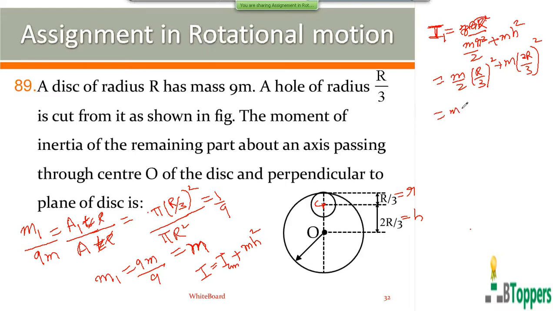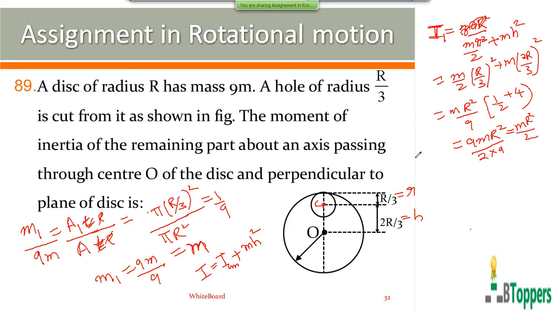So you can take m into r by 3 whole square, meaning r square by 9, into 1 by 2, plus 4 by 9, which gives mr square by 2 into 9. That is mr square by 2.